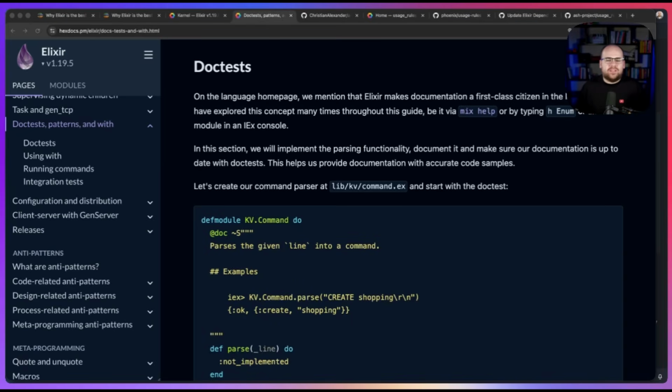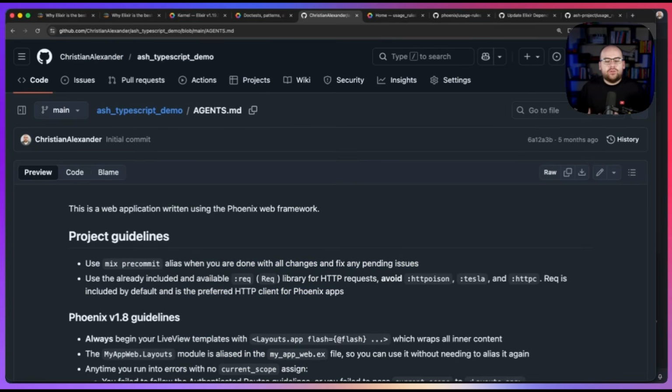As for the MCP, maybe tool selection overload will become less of a problem in the future, but I've found that context is best provided through local markdown files and command line tools. Since Phoenix 1.8, all new projects include an agents.md file. This was a great acknowledgement that LLMs are a part of the modern developer workflow, but what about updates?